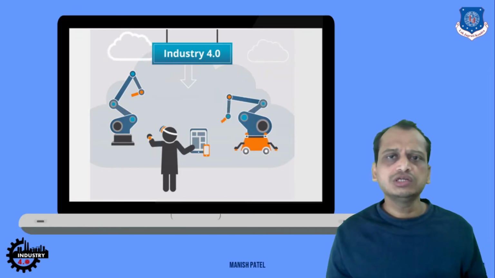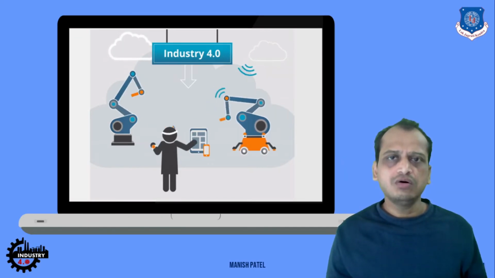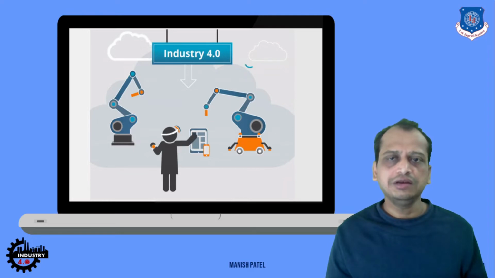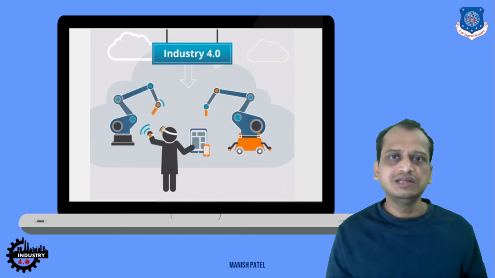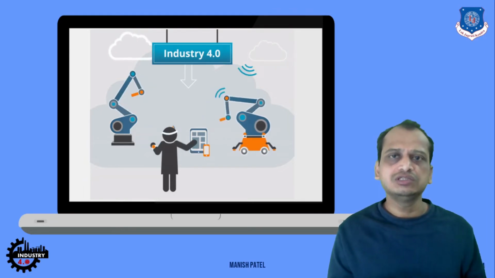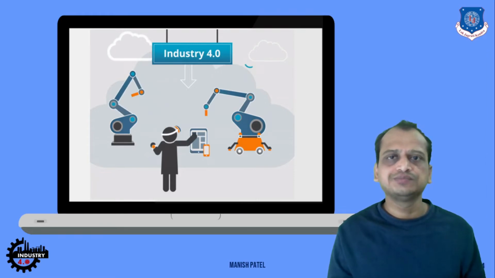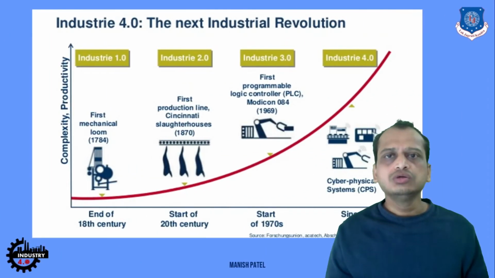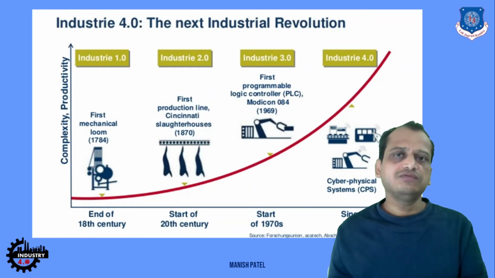Then we come to Industry 4.0 in the present era, where all these devices are interconnected, as well as connected to the internet, so that the sensor data can be gathered and analyzed, so that decentralized decisions can be taken and these machines, devices and processes can be optimized. This is nothing but the cyber physical system, where the physical system is connected to the cyber world. So this is how it happened, from the end of the 18th century till now.